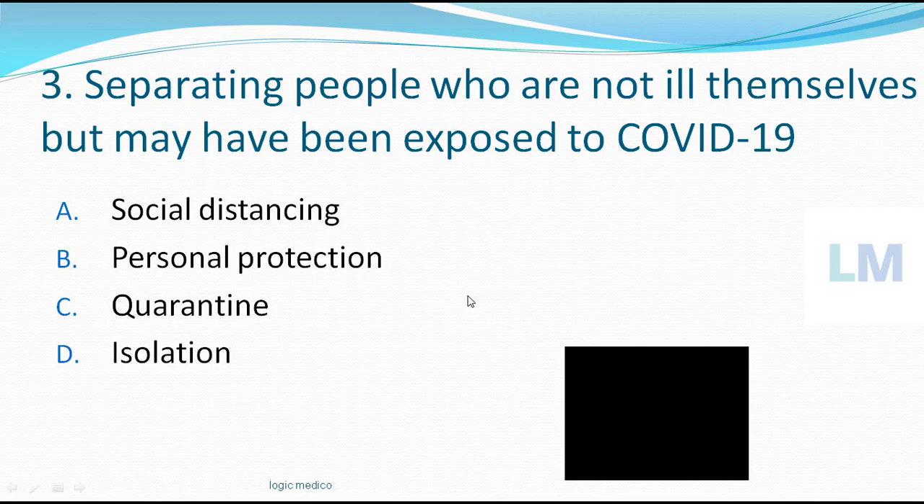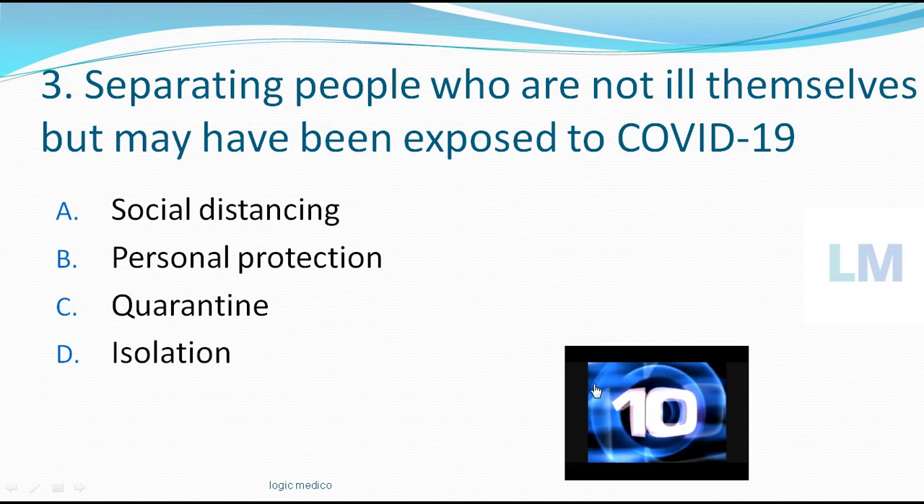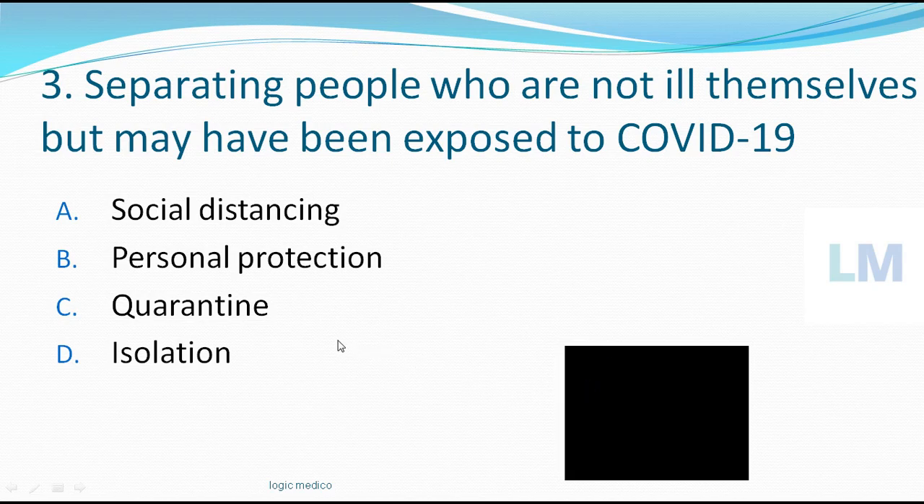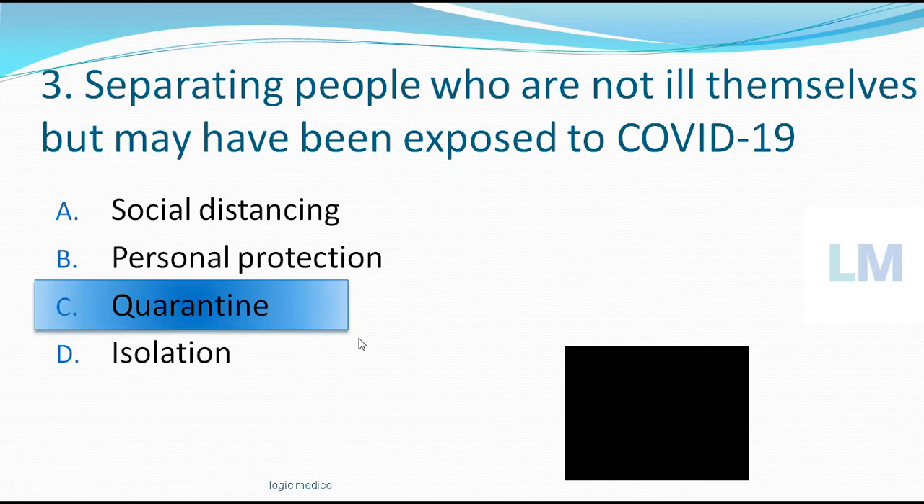Next question. Separating people who are not ill themselves but may have been exposed to COVID-19 is called as. Your options are social distancing, personal protection, quarantine, isolation. Your time starts now. So if you said option C, quarantine, you would have been correct. More often than not, the majority of news channels use the word quarantine.